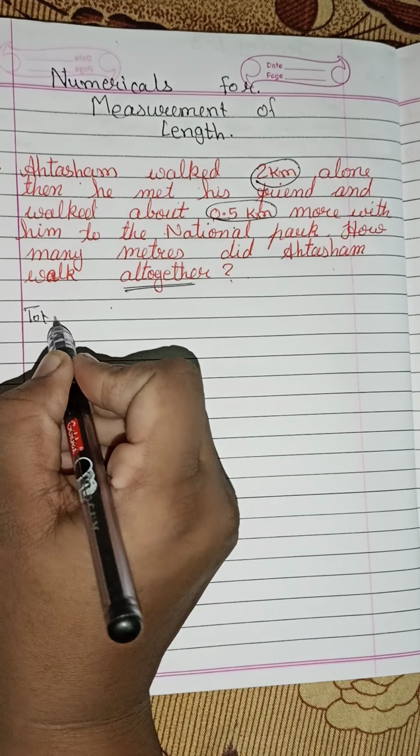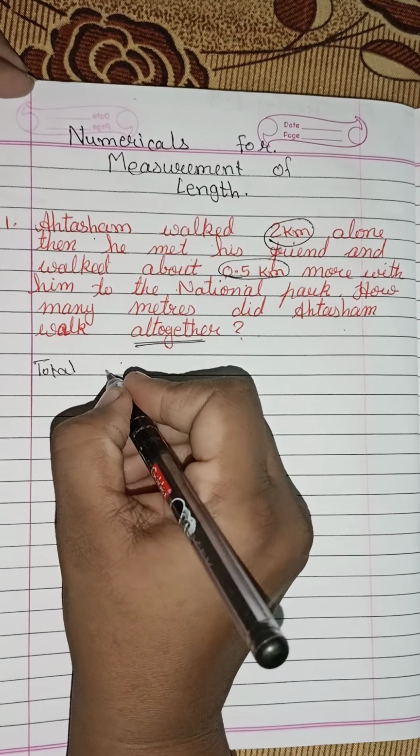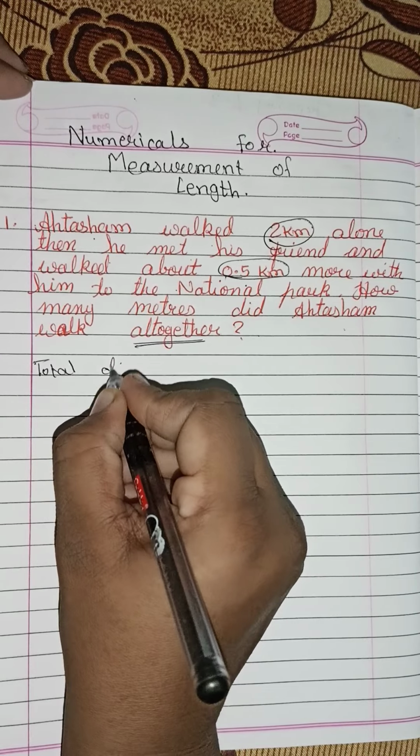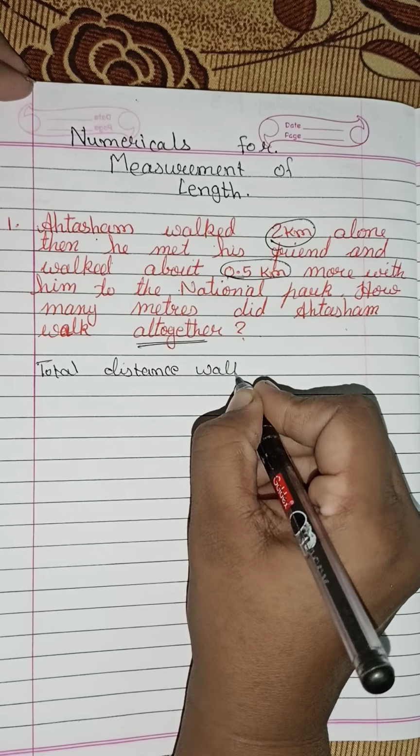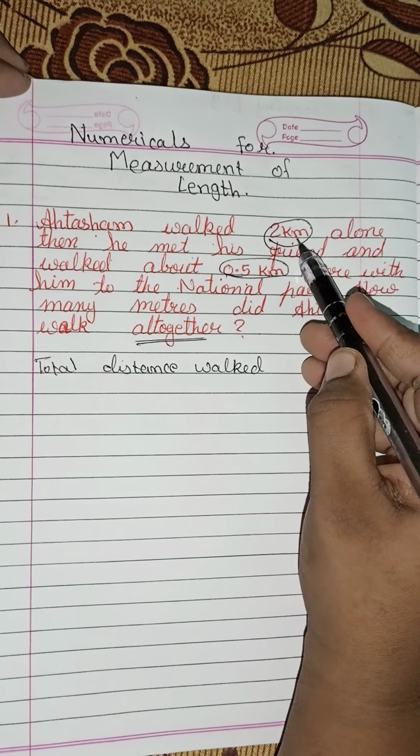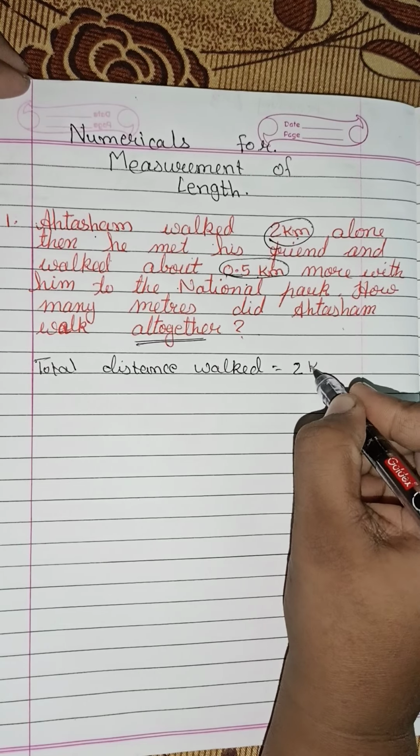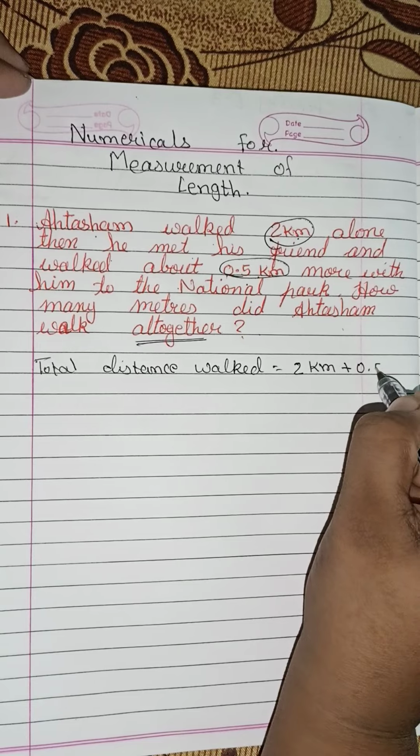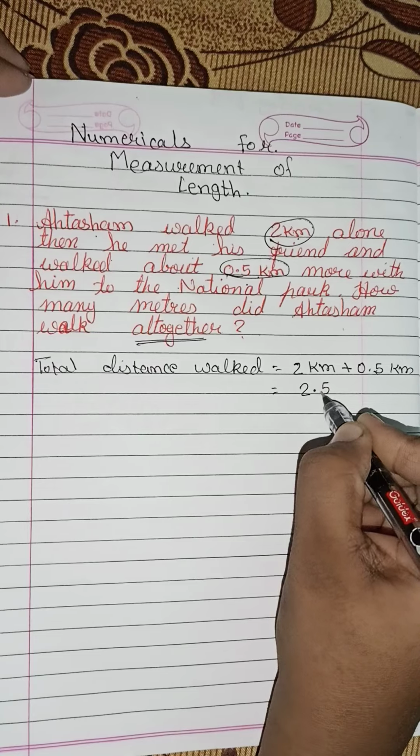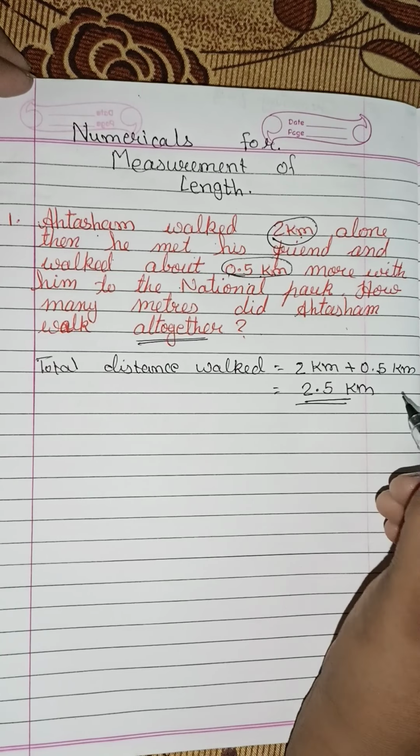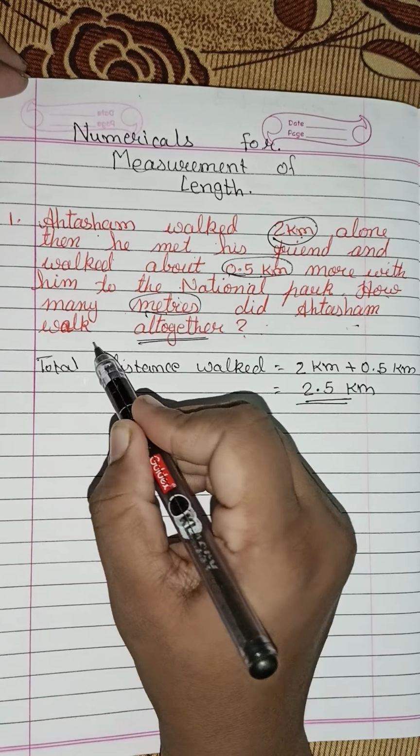So, total, I hope it is clear to you. Total distance walked. By whom? By Hathasham. How many? 2 kilometer plus 0.5 kilometer. So it is equal to 2 kilometer plus 0.5 kilometer, which is equal to 2.5 kilometer. Right?